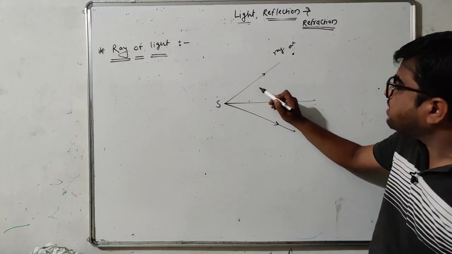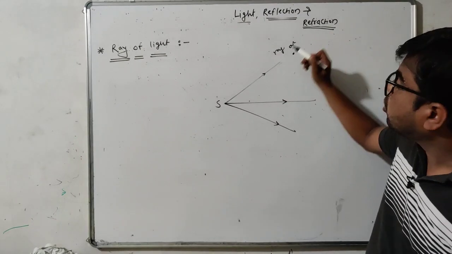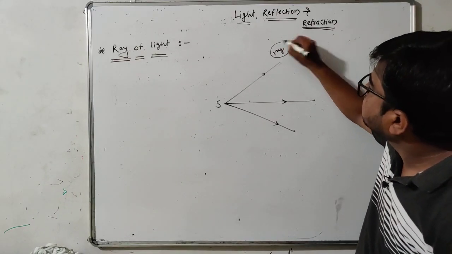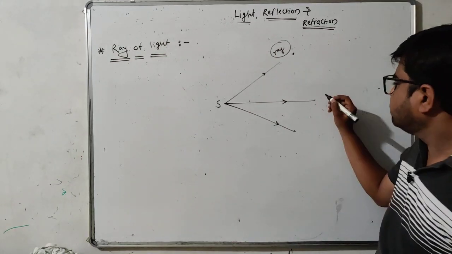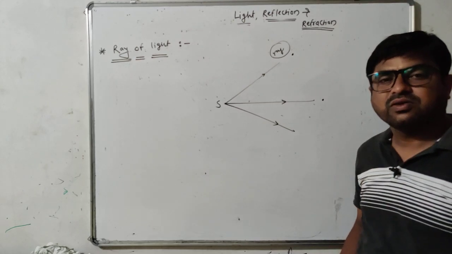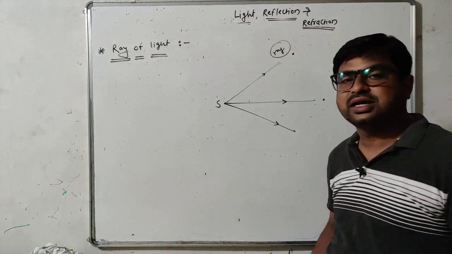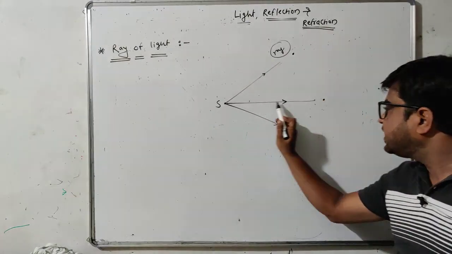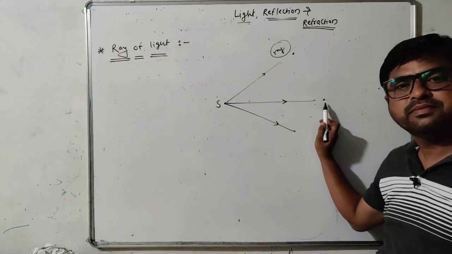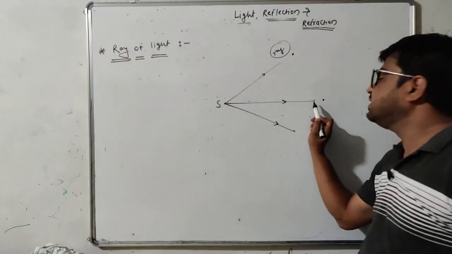Therefore this path of light is called ray of light. A person looking from here observes the light energy emitted by this source travels along this straight line path towards him. So this represents the ray of light.